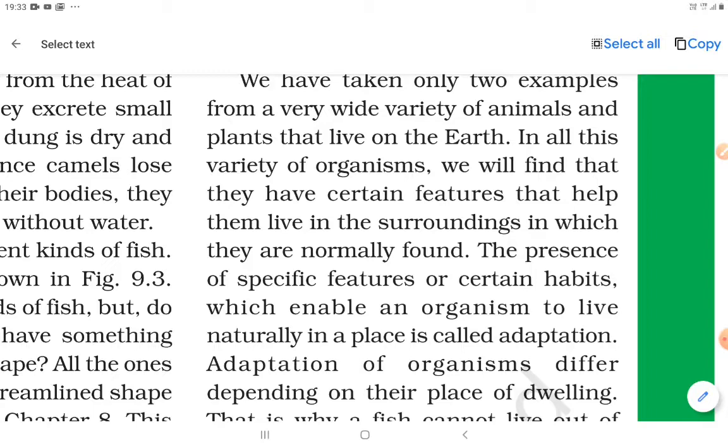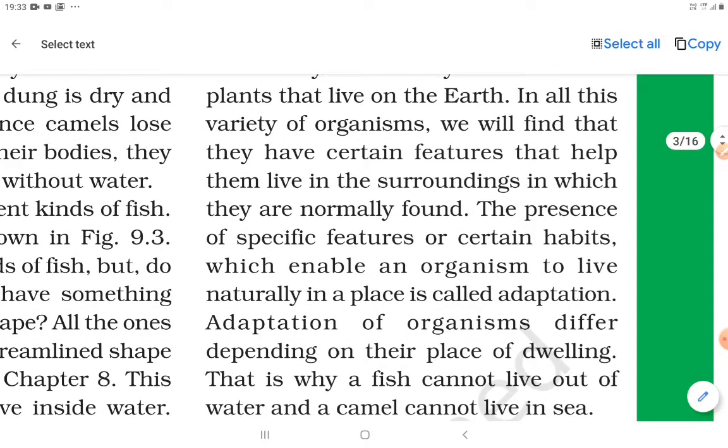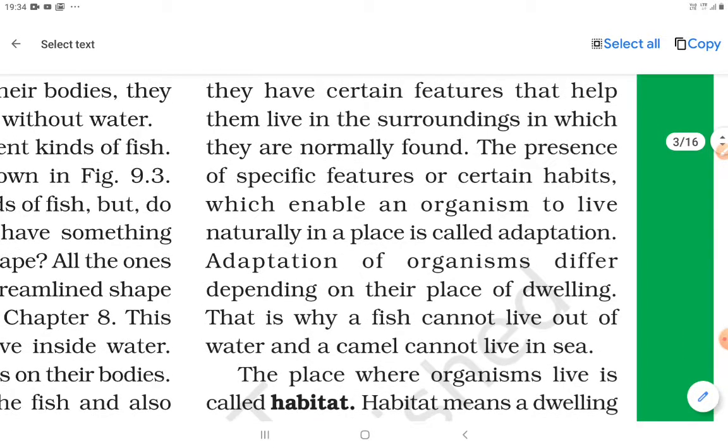Adaptation, अनुकूल. We usually say we adapt to this. If we do not adapt, we cannot survive. Adaptation means the presence of specific features or certain habits which enable an organism to live naturally in a place. Adaptation of organisms differs depending on their place of dwelling.